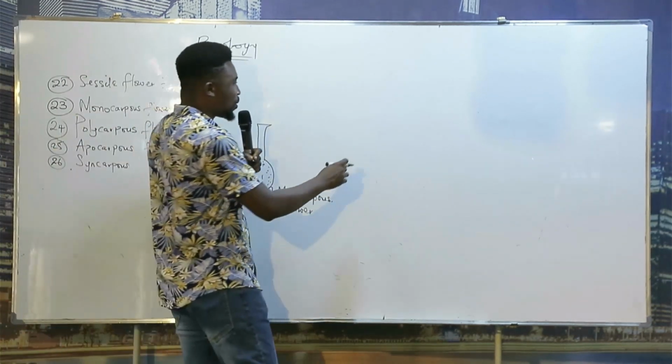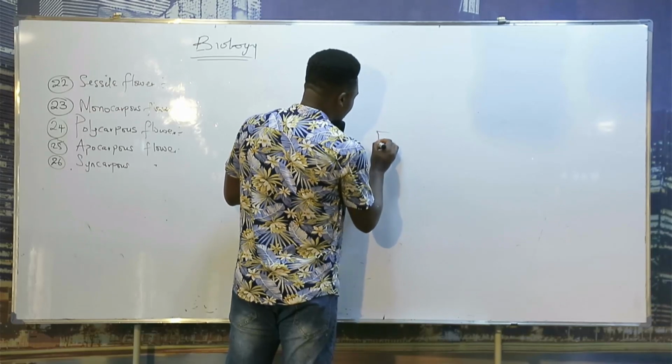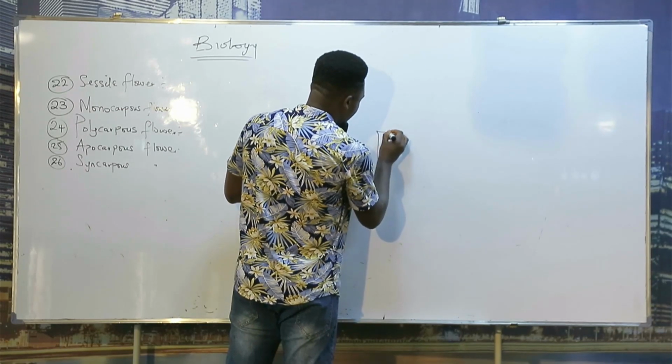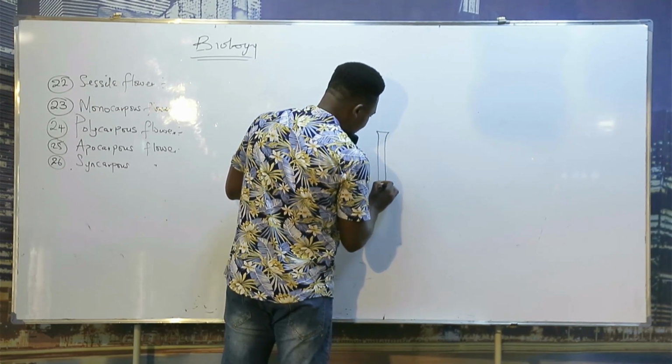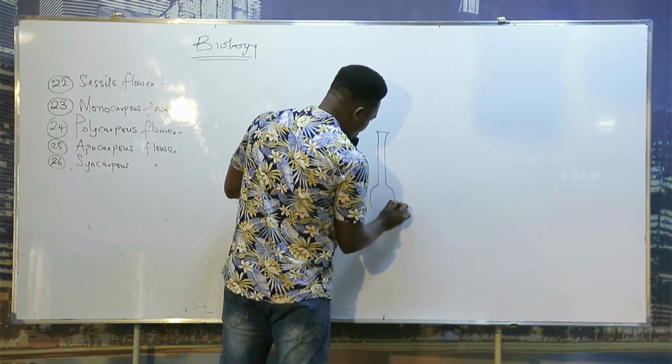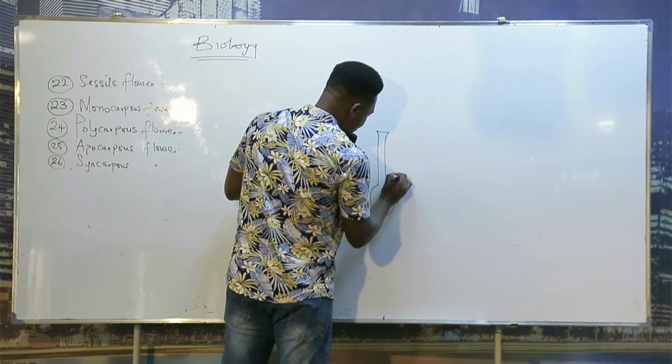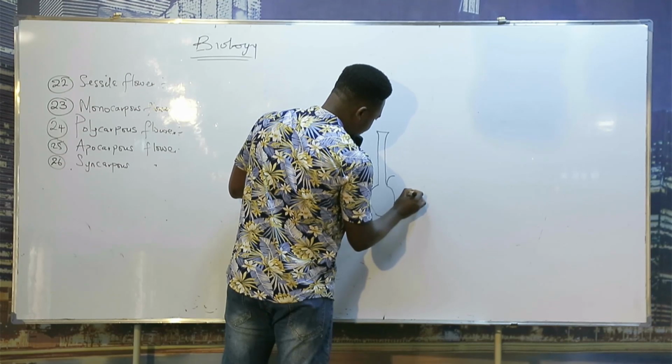Now, a situation where you have this type of diagram, this is the stigma, this is the style, this is the ovary, and you have another one here, just like this.